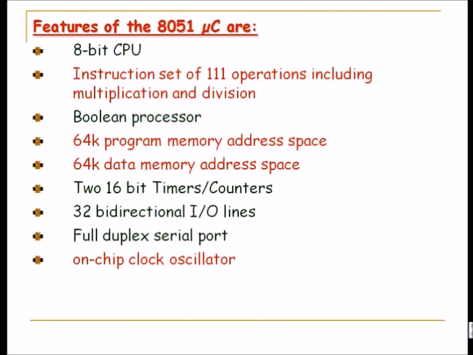Okay, now besides this, it has two 16-bit timers and counters. Although it is an 8-bit controller, an 8-bit CPU, because that is the maximum word size, 8 bits at a time, simultaneously, in parallel, it can process. But then it has two 16-bit timers and counters. So obviously, it uses two separate 8-bit registers to perform the operations of timers and counters, TMOD, TCON, like that, TL, TH, high registers and low registers. These two registers it uses for performing the operations of the timers and counters.